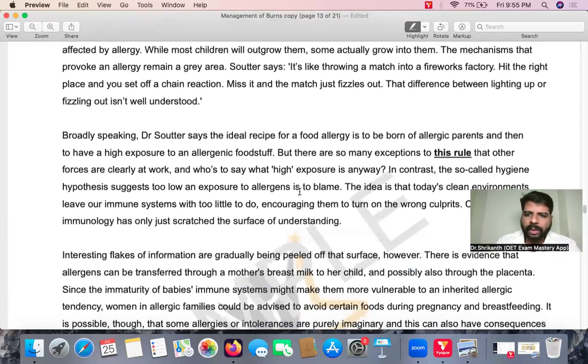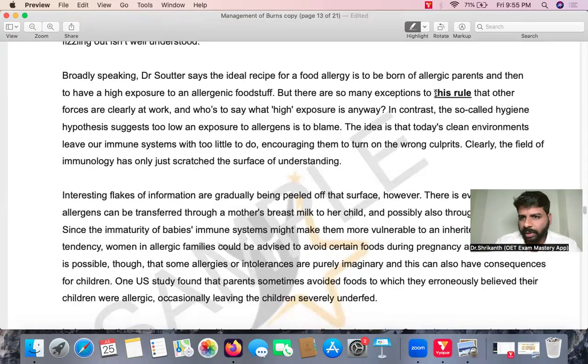And you can also expect reference type questions. So reference type questions means what? They'll give you certain words like this, that, and so on, and you have to find what information this is referring to. Is this word referring to this information? Is this word referring to that other information? That connection you must be able to make. So that's what we call reference type questions.